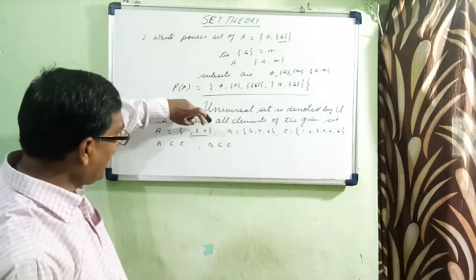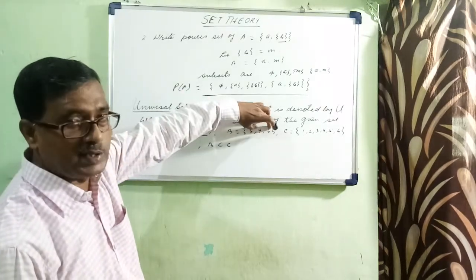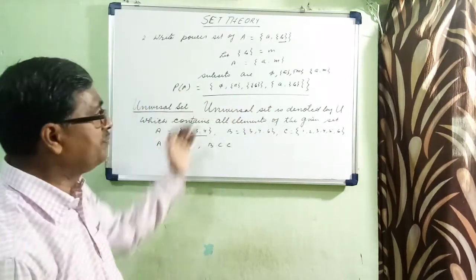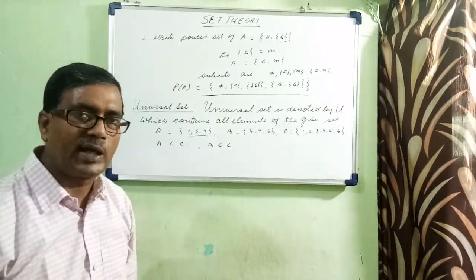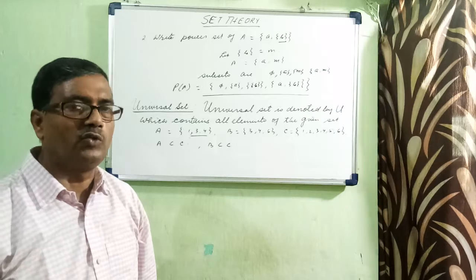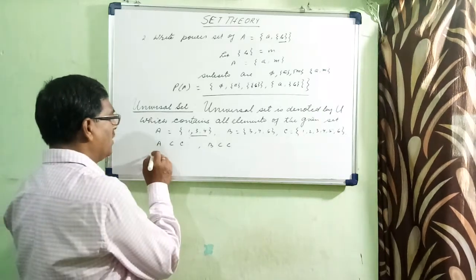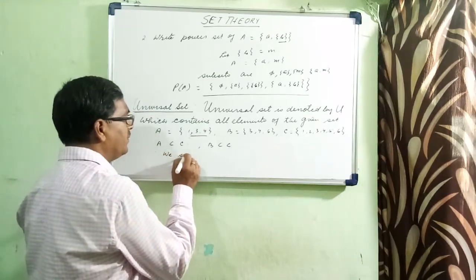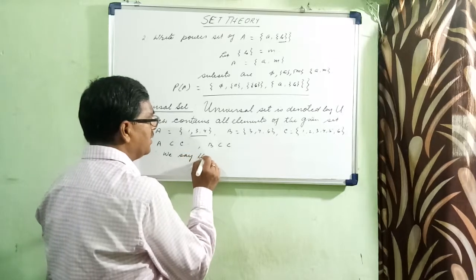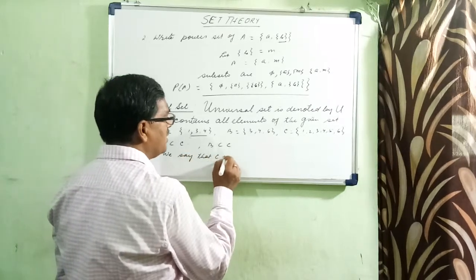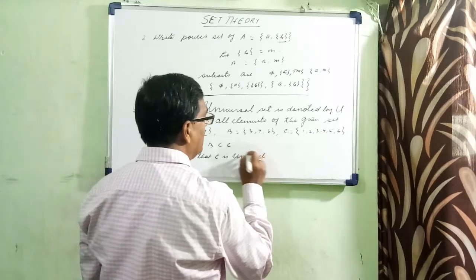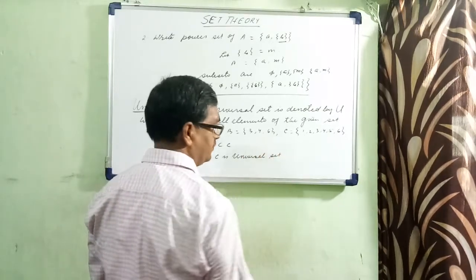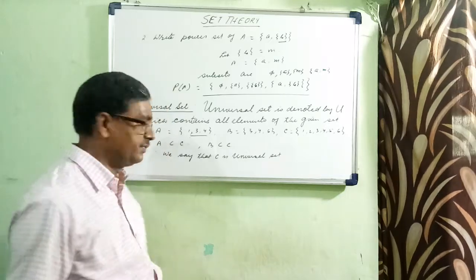So the elements of A and B are contained in the elements of C. That is why we call C a universal set. So therefore we say that C is a universal set.